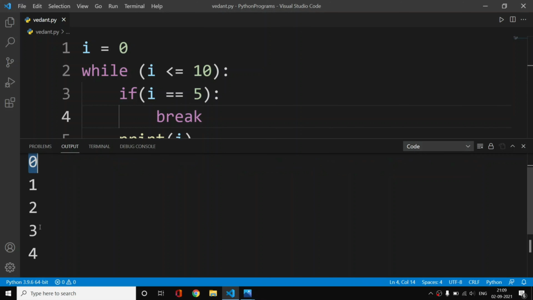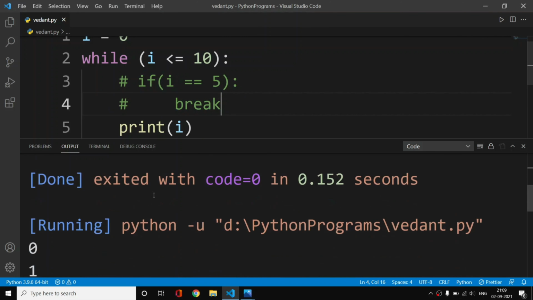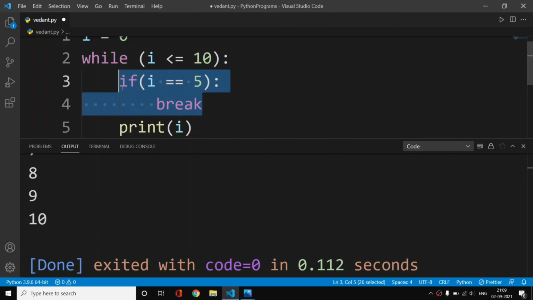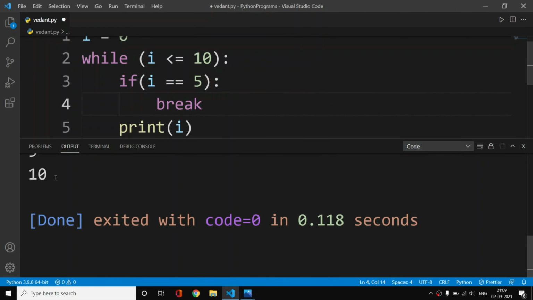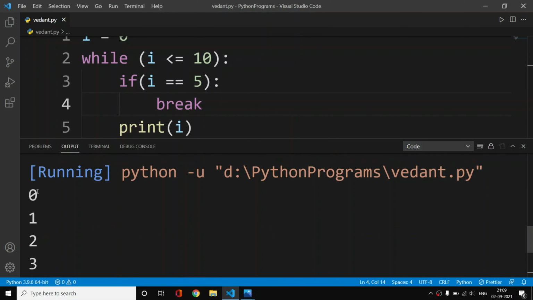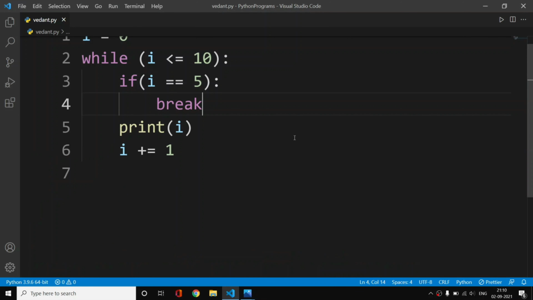As you can see, 0, 1, 2, 3 and 4, not 5. Why not 5? Because if i is equal to 5, we are directly breaking out of the loop. If we didn't execute this code, we would print numbers from 0 to 10. But as soon as this break statement kicks in, we directly stop the execution of the loop. So with that said, we are using this break statement here.